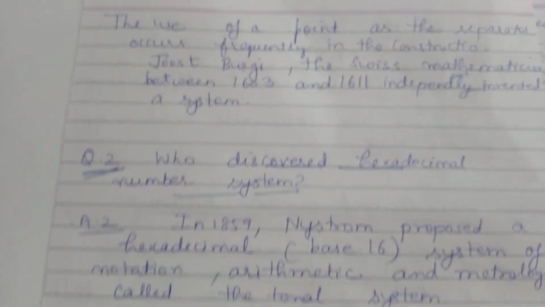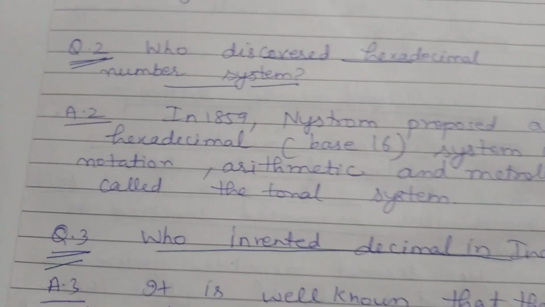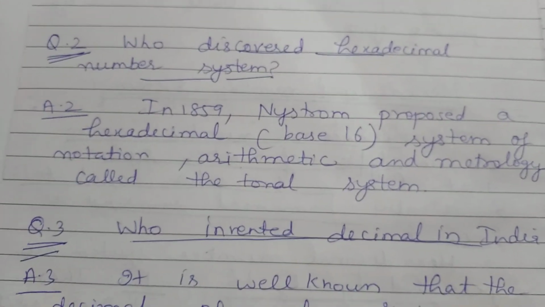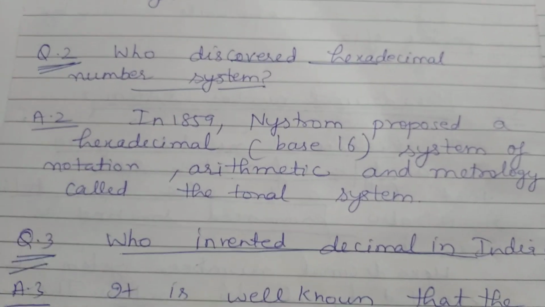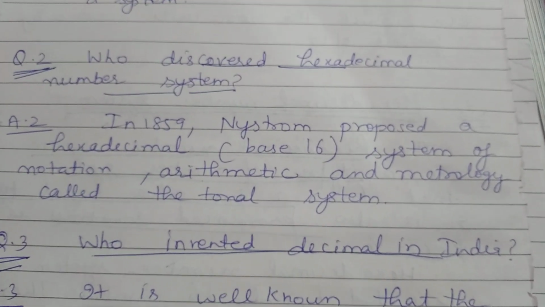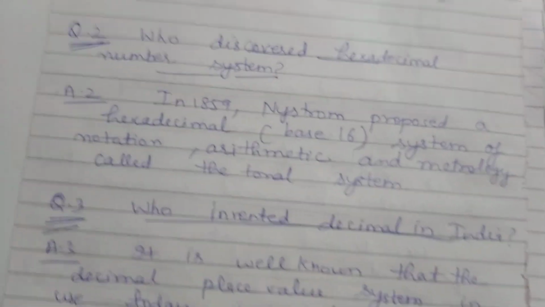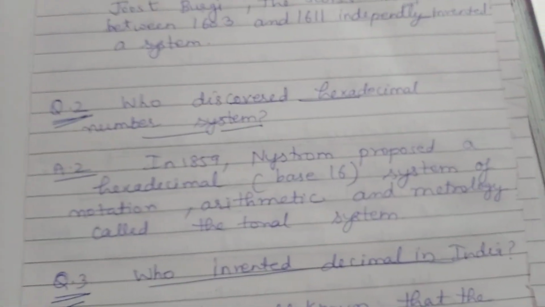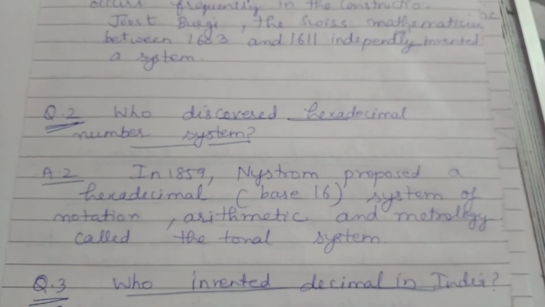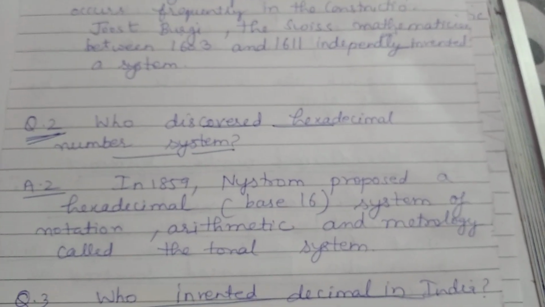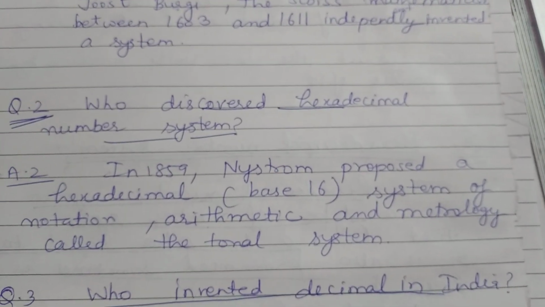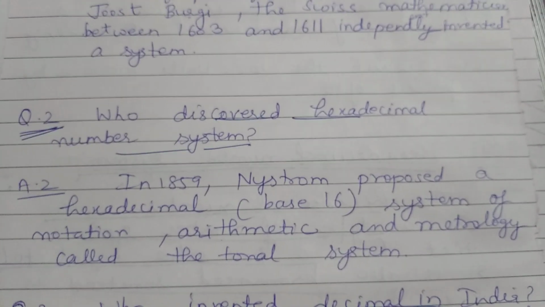So question number 2. Who discovered the hexadecimal number system? In 1859, Nystrom proposed a hexadecimal base 16 system of notation, arithmetic and metrology called the tonal system.